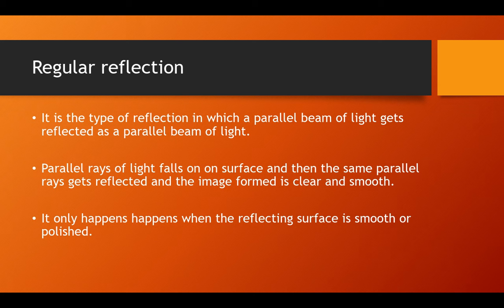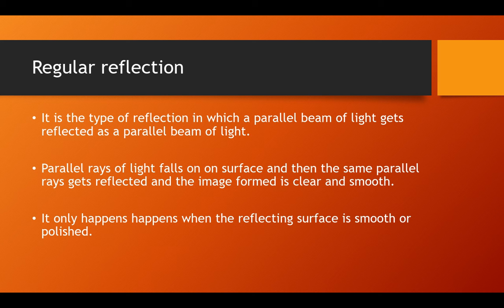So this is the definition of regular reflection: the type of reflection in which the parallel beam of light gets reflected as a parallel beam of light only. The parallel rays of light fall on the surface, and the same rays get reflected at the same angle, and the image formed is clear and smooth. As the rays are parallel, due to this only, the image formed is clear and smooth.